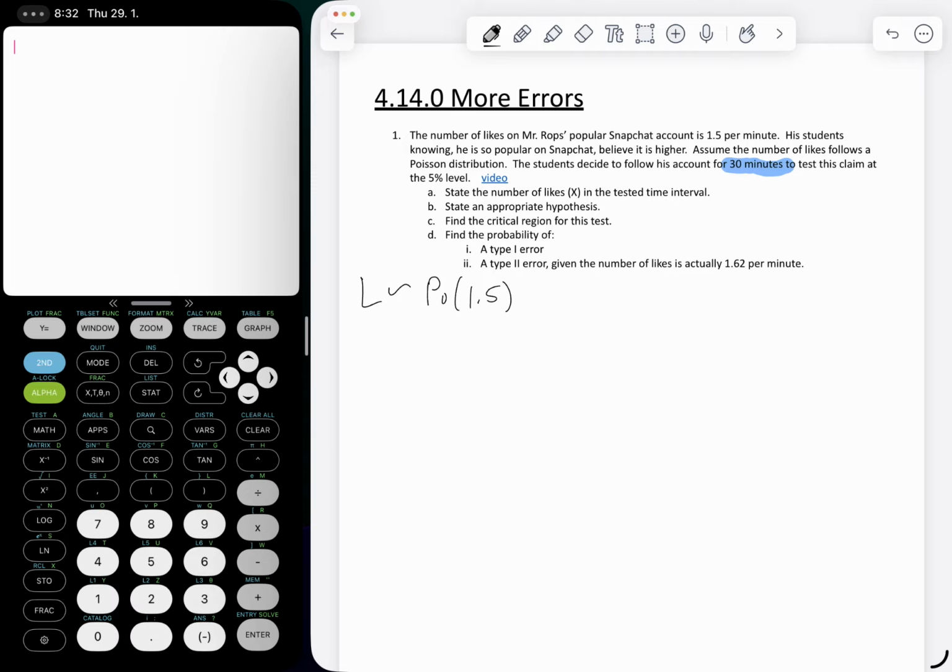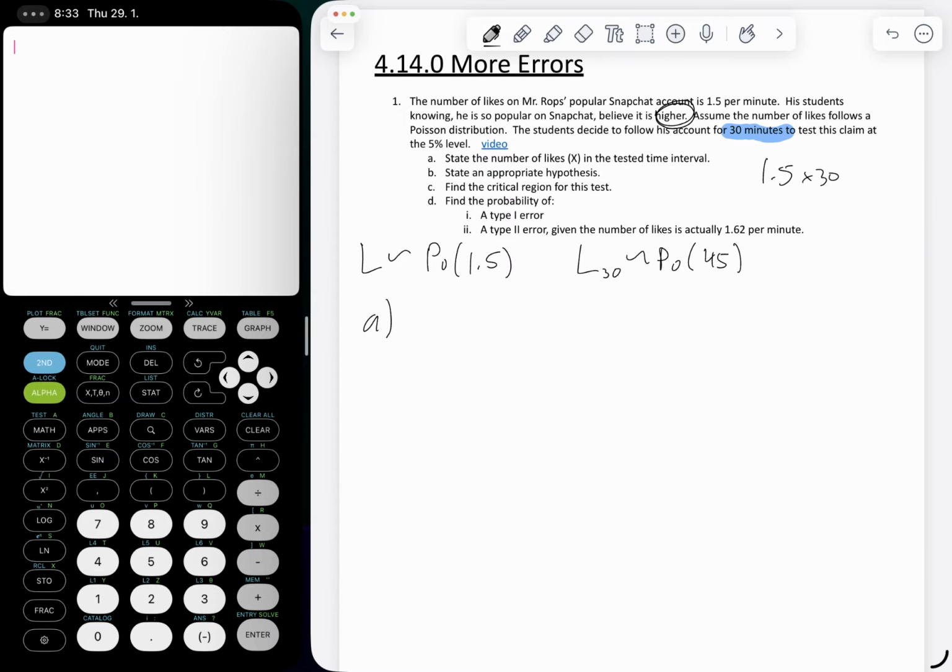So if we're actually doing 30 minutes, let's call that L30, it is going to be Poisson at 1.5 times 30. 30 minutes, 1.5 likes per minute, that's 45 likes is what we expect over the course of 30 minutes. So I believe it's Poisson, and we're going to test to see whether it's actually 45 or whether it's bigger, because they think that it is higher specifically. So for part A, the number of likes in the tested time interval, well, we expect 1.5 times 30, which is 45 likes in 30 minutes.